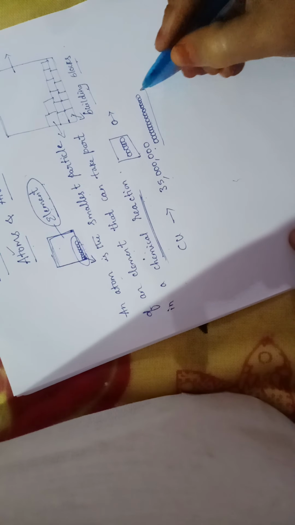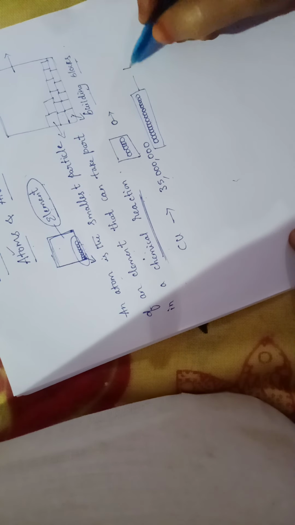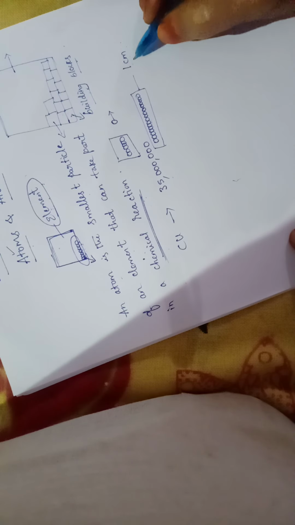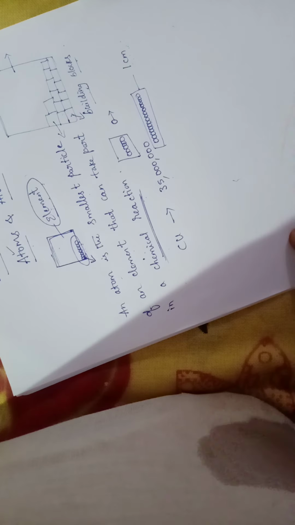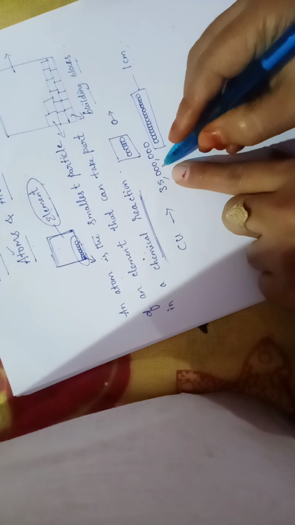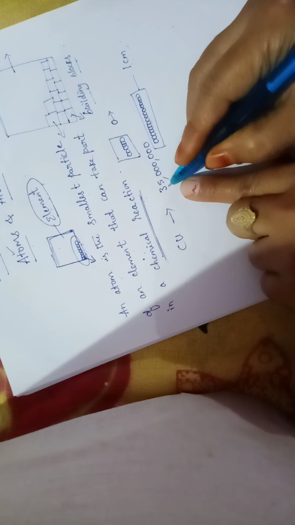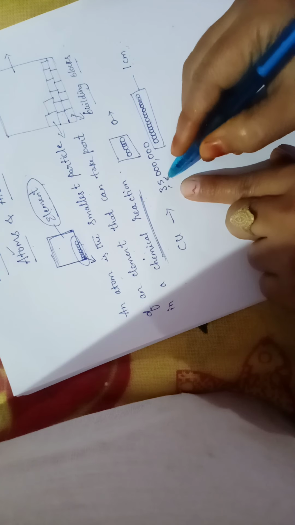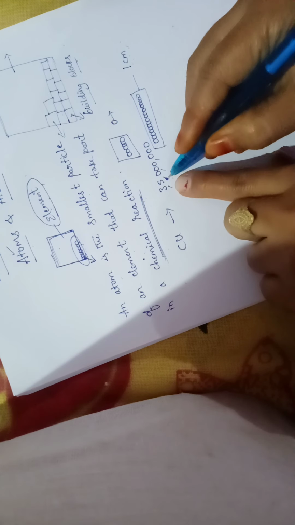They will cover a distance of 1 centimeter. In your scale, 1 centimeter distance is very small, this much only. So if you arrange 35,000 atoms, it covers just 1 centimeter.